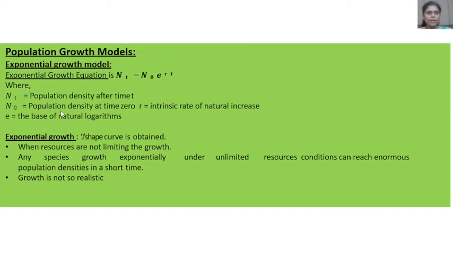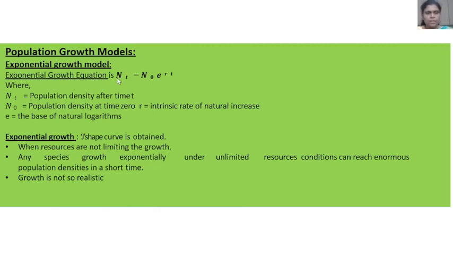Here we can study their equation, that is Nt equals N0 e to the power rt, where Nt means population density after time t, N0 population density at time 0, r means intrinsic rate of natural increase, and e means the base of natural logarithms.